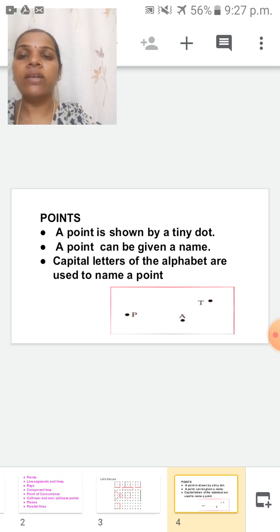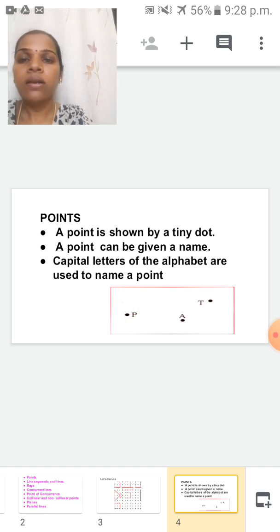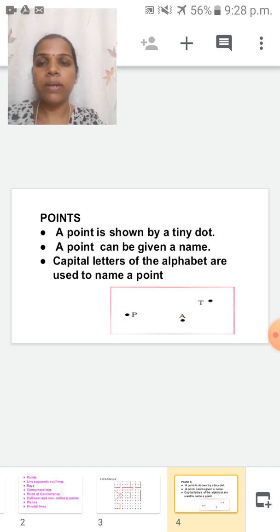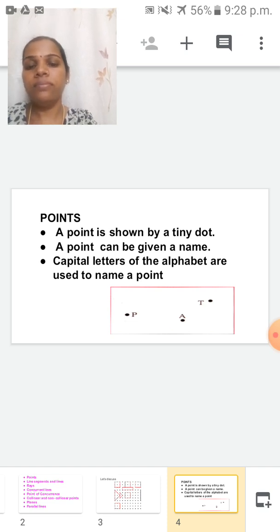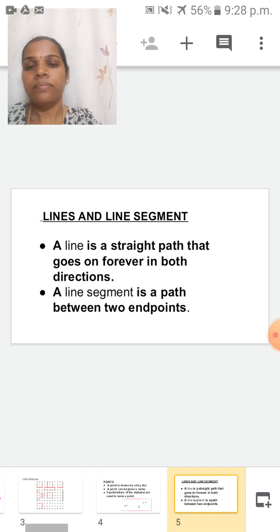A point we can make with the help of a sharp pencil or pen. Sharp pencil or pen we use to make a point. Shall I go to the next? Next one is lines and line segment.